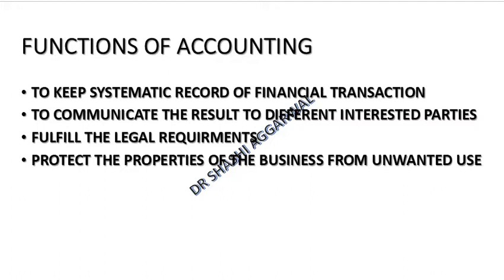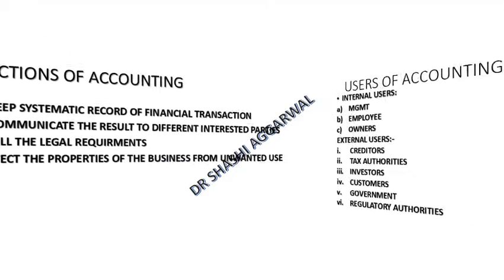Accounting is also done to fulfill the legal requirements of the Companies Act and various acts applicable to the organization. Because accounting has a record of each and everything, through accounting we protect the properties of the business from unauthorized use, because we have a record of everything we are spending and receiving.